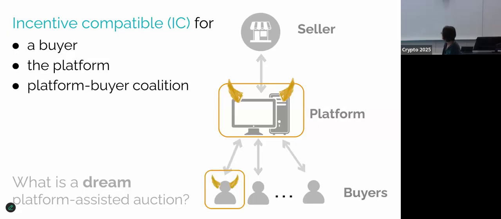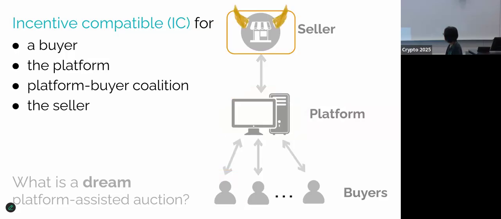Moreover, we want IC for platform-buyer coalition. In other words, if the platform colludes with the buyer, the coalition's best strategy is to faithfully report the buyer's value and then for the platform to faithfully implement the honest auction. And in particular, in this talk, I will focus on coalition between platform and one buyer. And in the paper, we have some discussion about the case for multiple buyers.